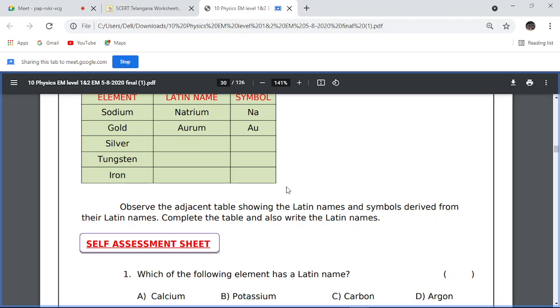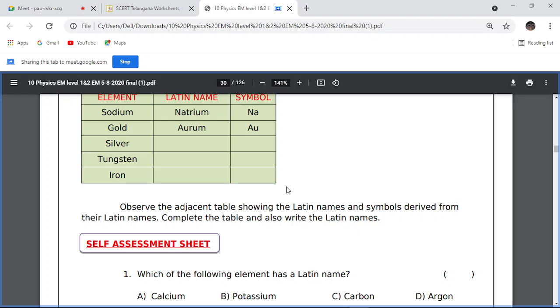On page 108 you will find the Latin names: sodium is natrium, silver is argentum, tungsten is wolfram, potassium, gallium, copper is cuprum, gold is aurum, iron is ferrum, lead is plumbum, mercury is hydrargyrum. See all these names in your textbook and write the symbols also.